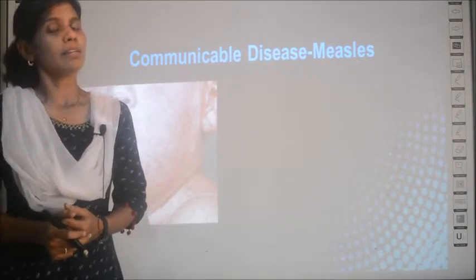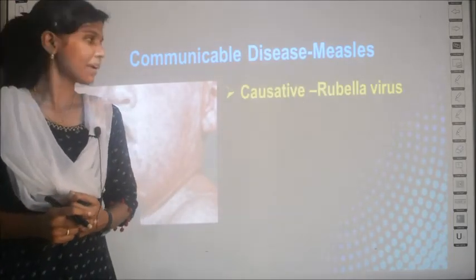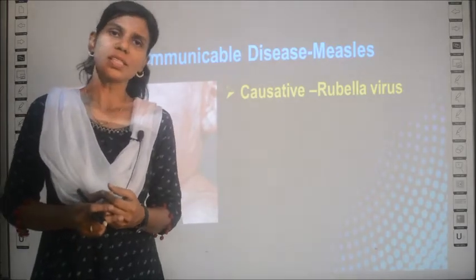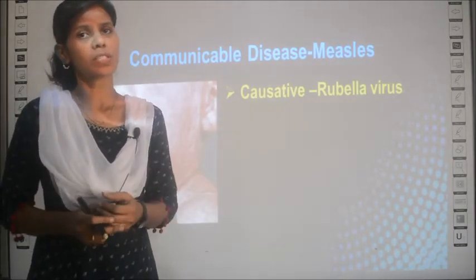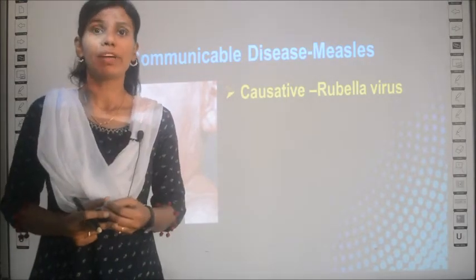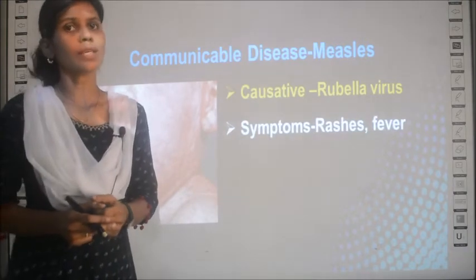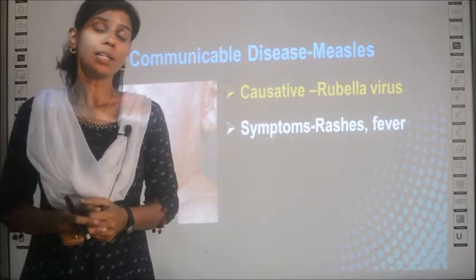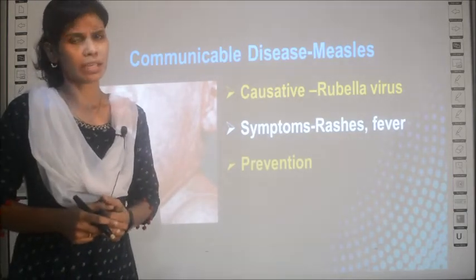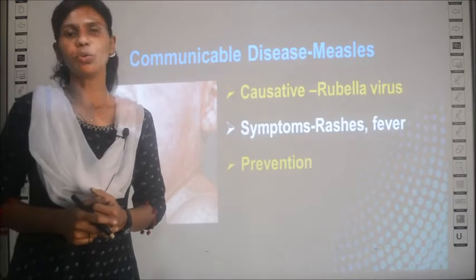We have studied that communicable diseases are the diseases which can spread from one person to another person. So certain diseases only will spread from one person to another person, and other diseases, like if there is a failure in your organ or organ system, that cannot be considered as a communicable disease, right? Only the diseases which spread when you are in close contact with another person who is infected are called communicable diseases.